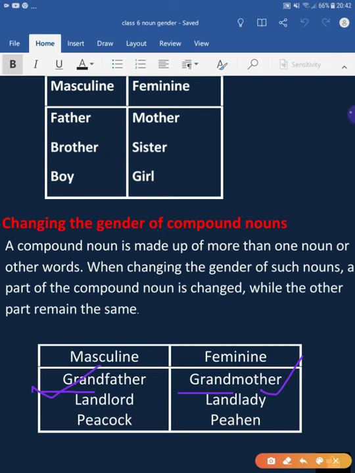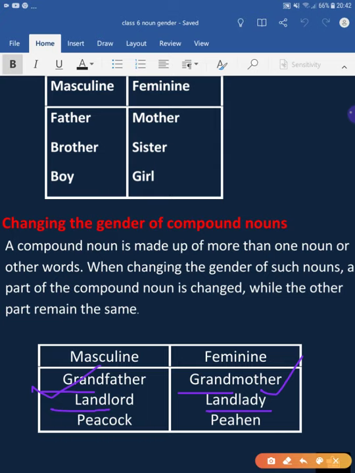In the same way, landlord: if the male is the person who has the land, he is called a landlord, and if the owner is female, then we call her landlady. Here land has been taken from the first word and lord has been replaced by lady.